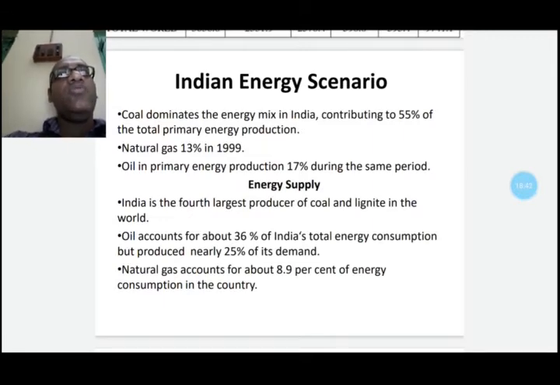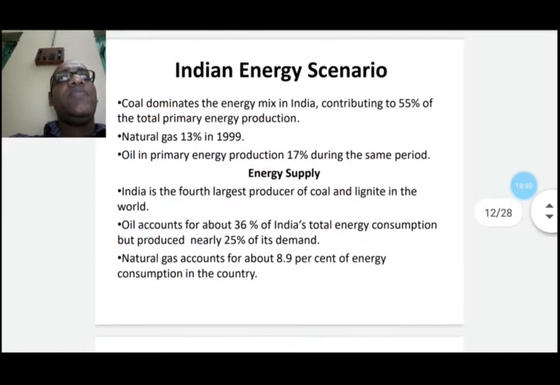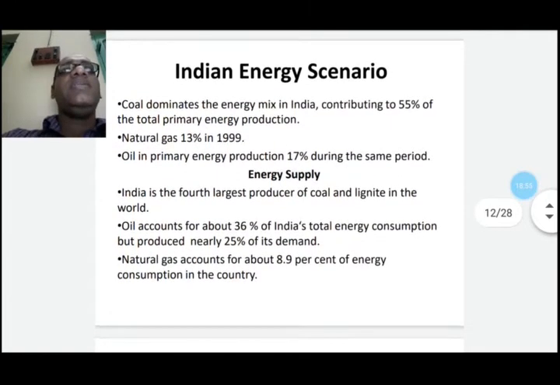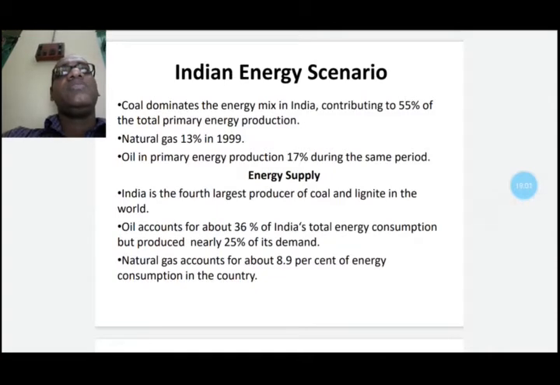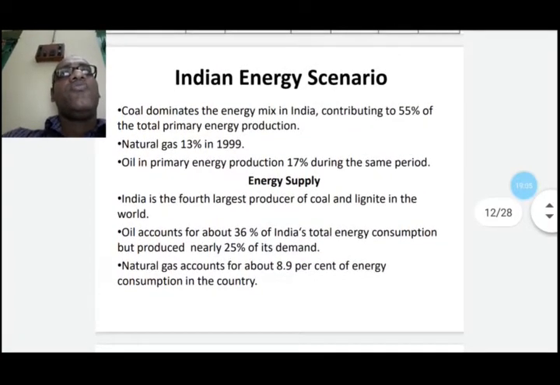The country's annual crude oil production peaked at about 32 million tons, as against current peak demand of about 110 million tons. In this current scenario, India's oil consumption by the end of 2020 is to reach about 160 million tons, of which domestic production is only nearly 50 million tons.